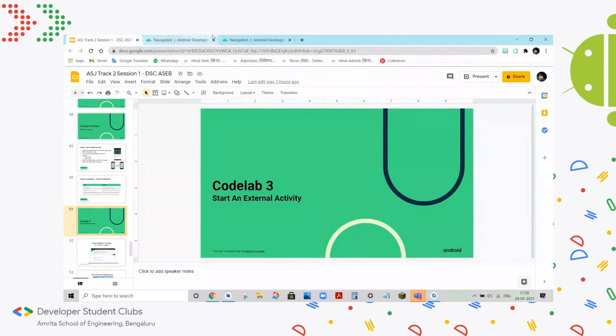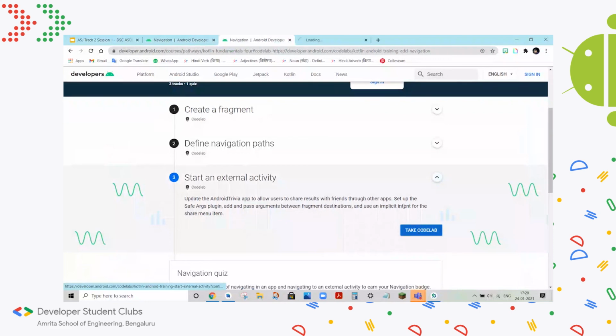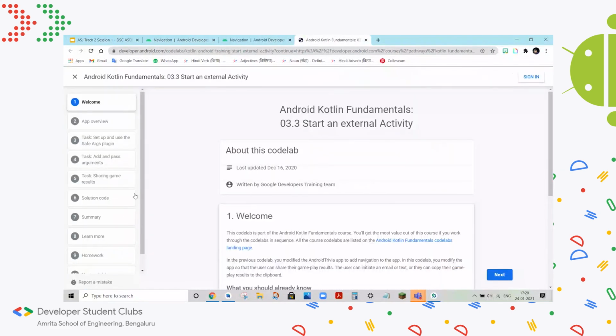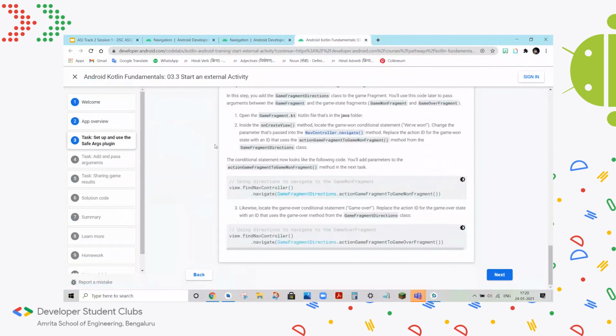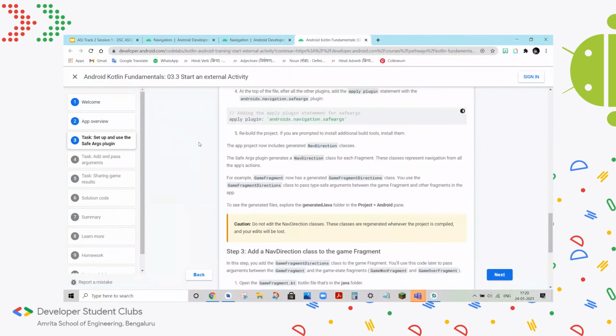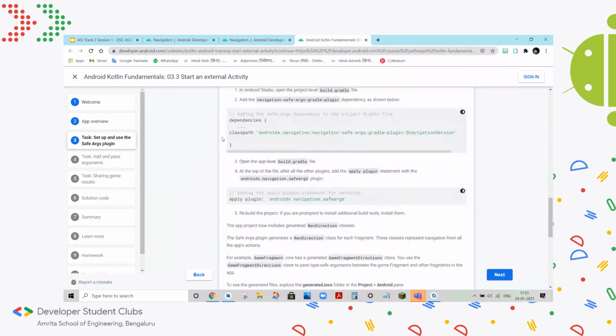So that's the last code lab for this session. Yeah, so not next pathway, my next code lab. This is what the SafeArgs plugin is.